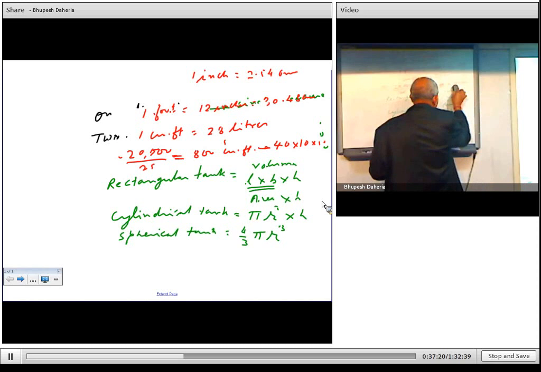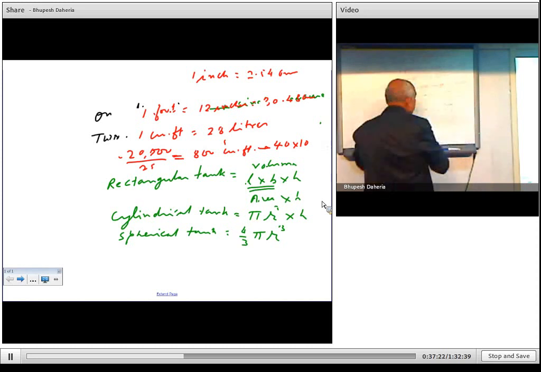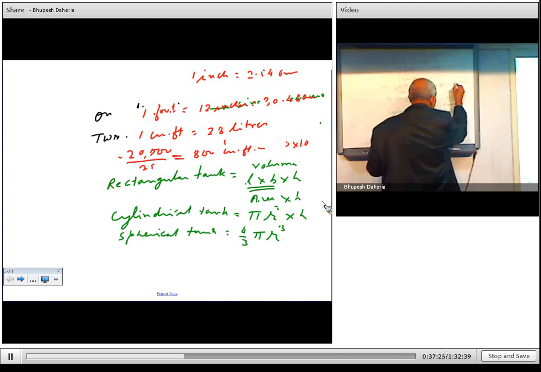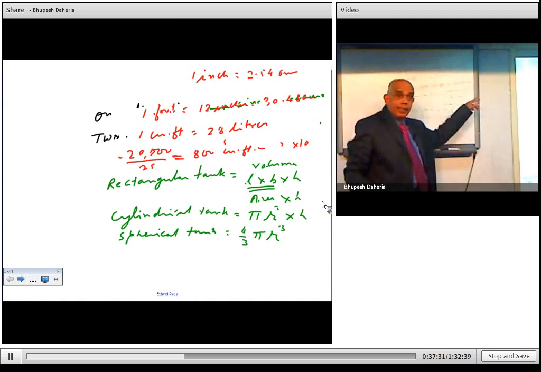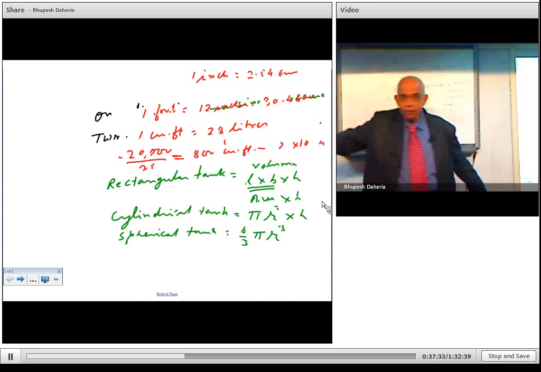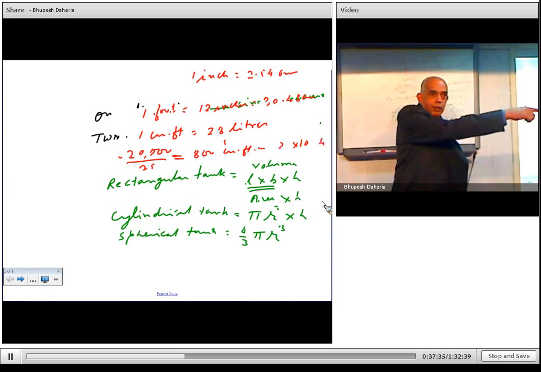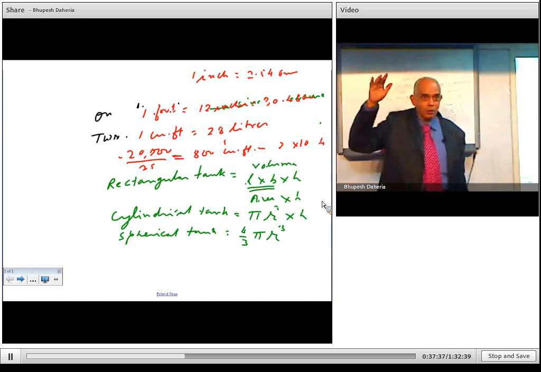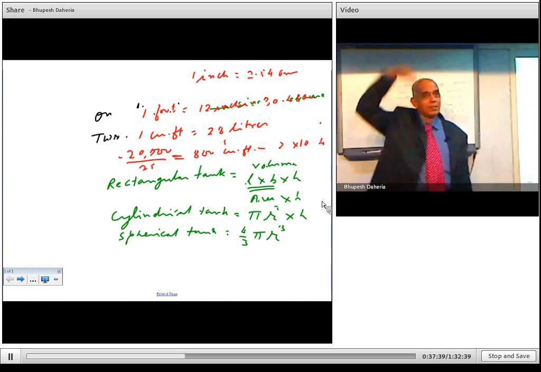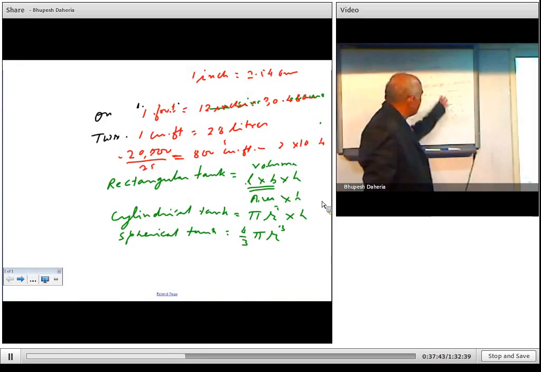Okay, 24 feet by... because I will take this 20 feet by 10 feet as my base, 20 feet long and 10 feet wide. That is a tank, and height I will take very less because I don't want too much to go into the sky, right? So 20 by 10 into 4. But same thing, I will get 800 cubic feet.